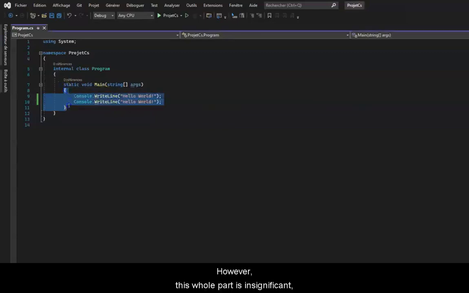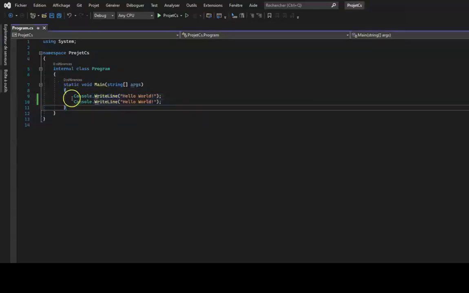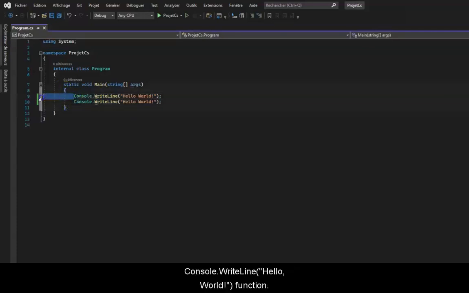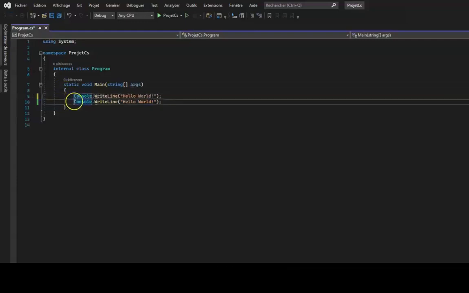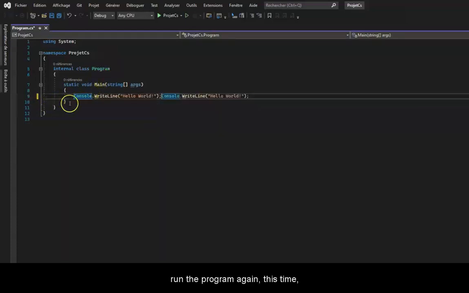However, this whole part is insignificant. Here, what is important is the code that we will type between these braces. That's where we will write our program by starting to modify it and playing with the Console.WriteLine function. For example, you can see that if I take this line, copy and paste it, and then run the program again, this time Hello World will be displayed twice. So these two lines will be displayed on my output window.